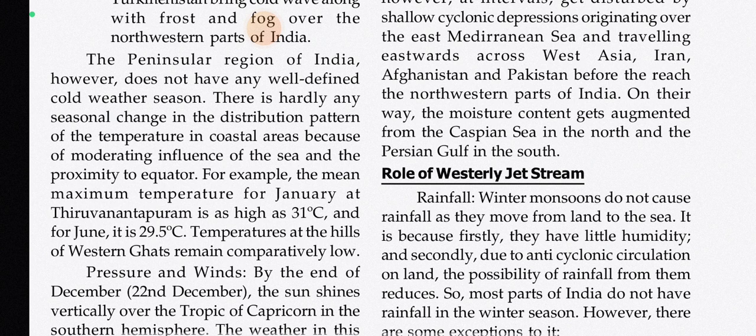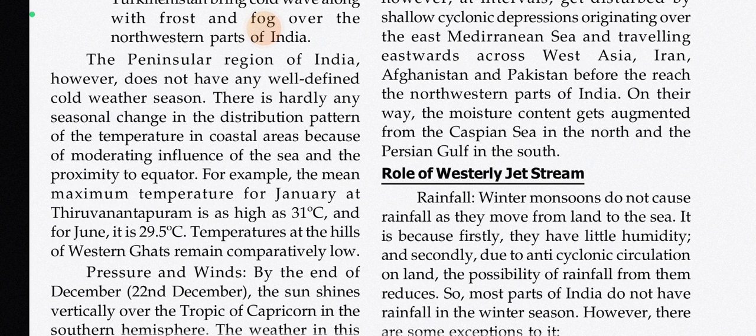Okay, so pressure and winds. By the end of December, the sun shines vertically over the Tropic of Capricorn in the southern hemisphere. The weather in this season is characterized by feeble high pressure conditions over the northern plain. In South India, the pressure is slightly lower. The isobars of 1019 millibar and 1013 millibar pass through northwest India and far south respectively.